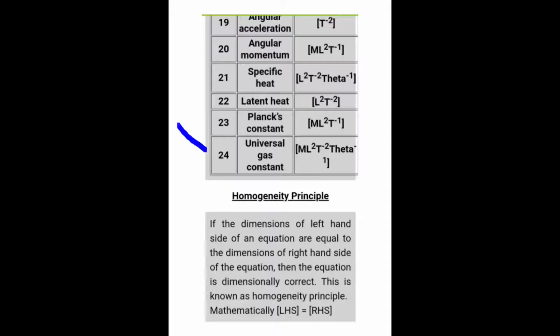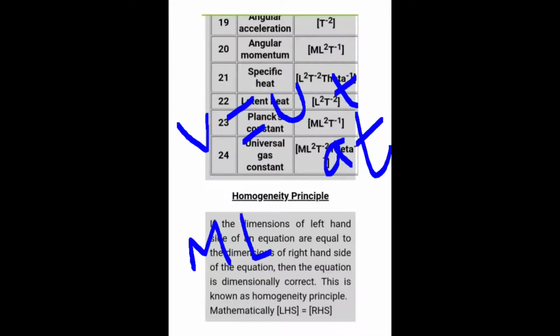For example, if we have v equals u plus at, what is v? V means final velocity. What is its dimension? That means M to the power 0, L, T to the power minus 1. Velocity is meter per second, mass is not there, so I have marked it 0 here.